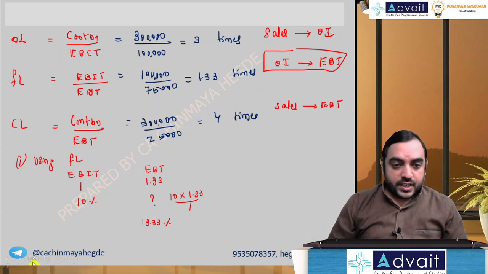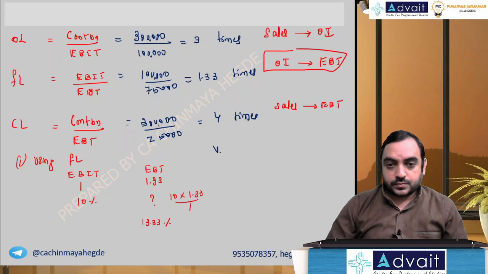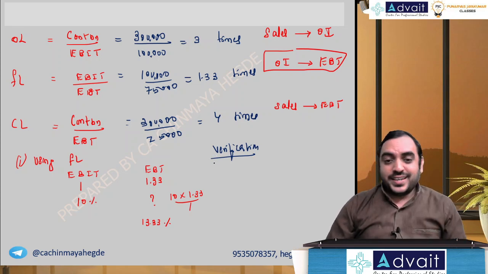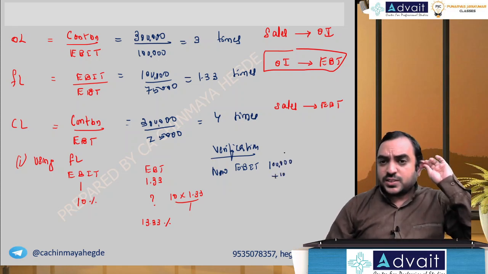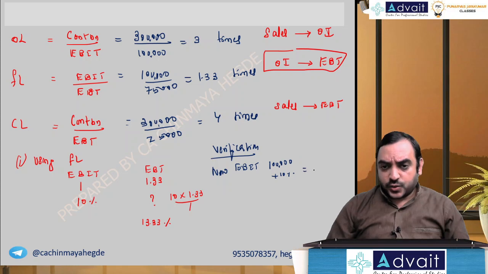Okay, let me do verification. So what will the new EBIT be? EBIT is 1 lakh, increased by 10%. So 1 lakh plus 10% means 10,000. So you get 1 lakh 10,000.